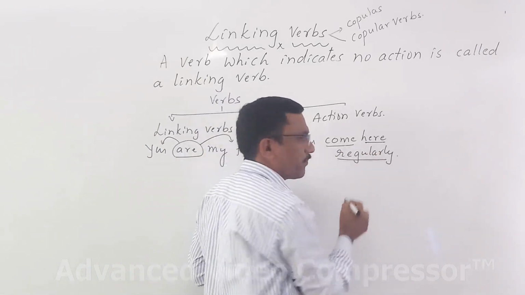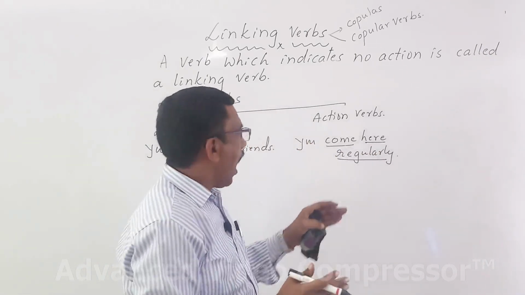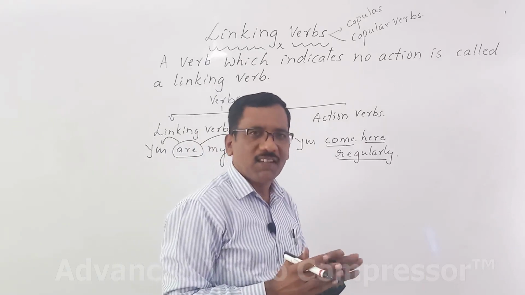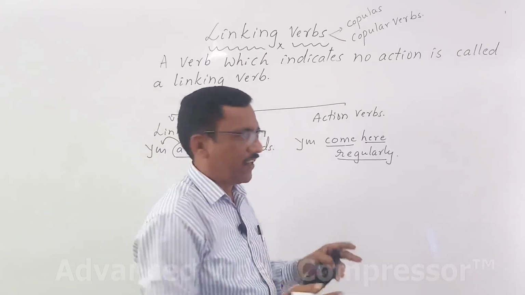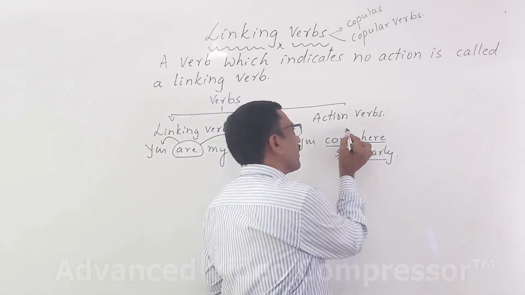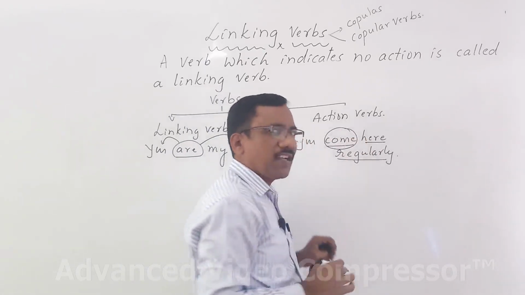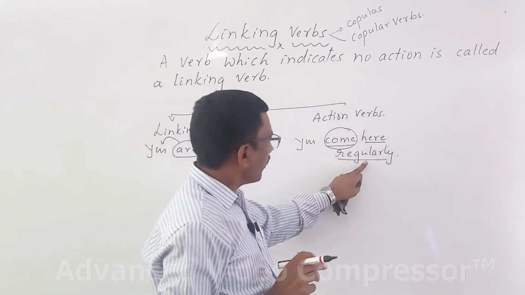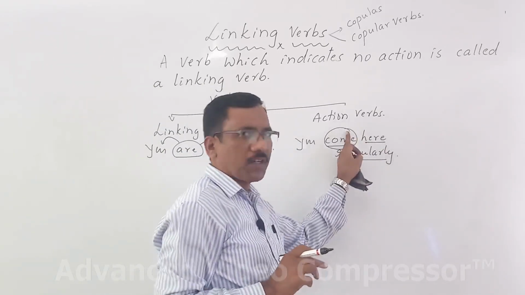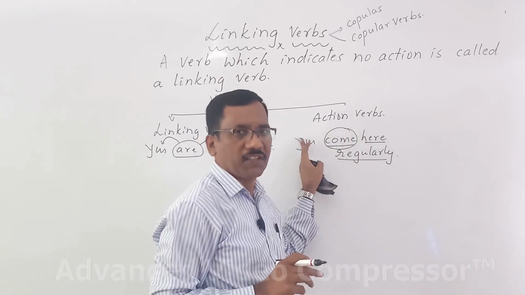And regularly is frequency. Here, the verb come indicates action. Regularly describes the verb, not the subject.